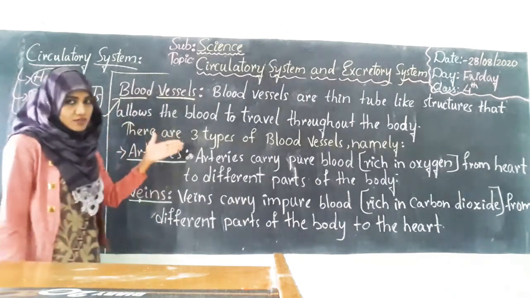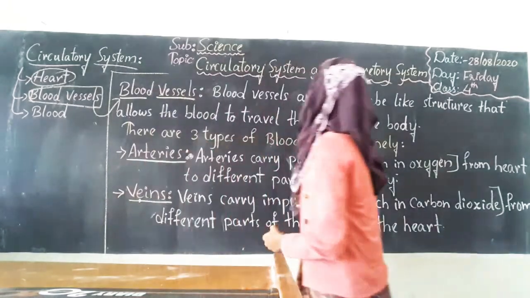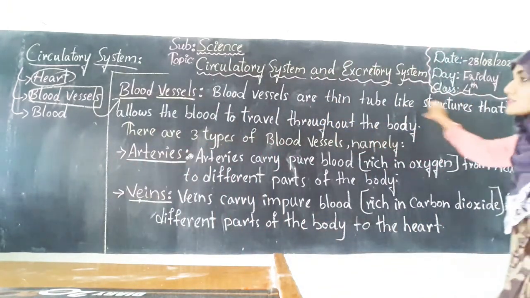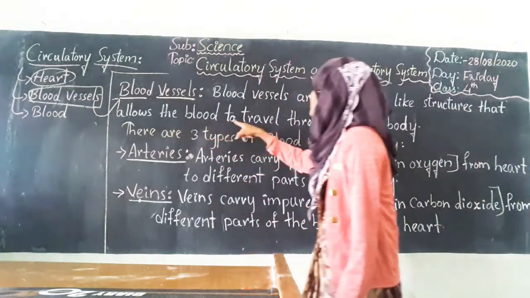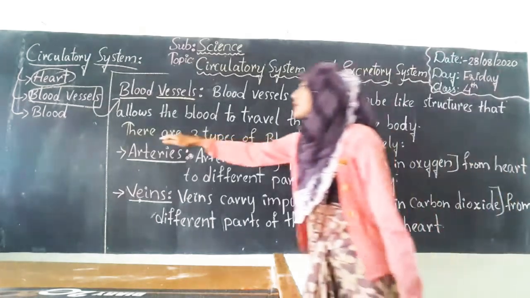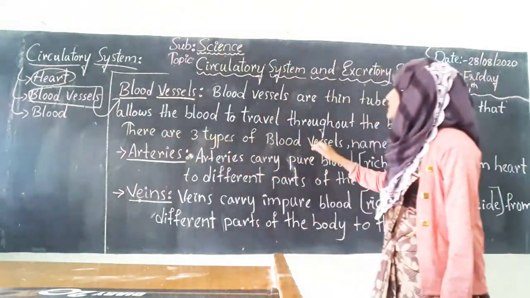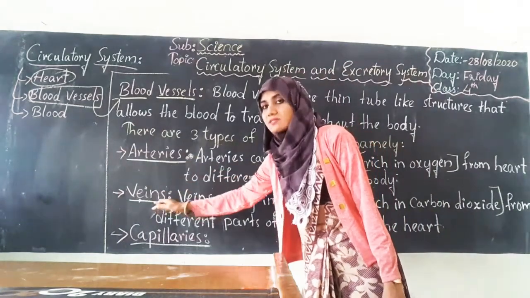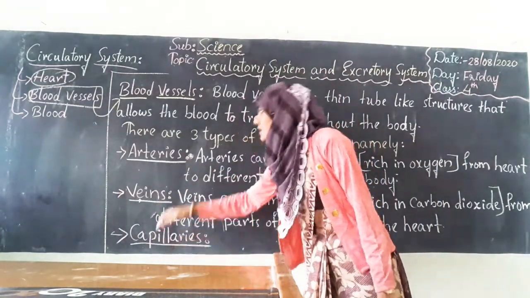So what are blood vessels? Blood vessels are thin tube-like structures that allow the blood to travel throughout the body, and there are three types of blood vessels, namely arteries, veins and capillaries.